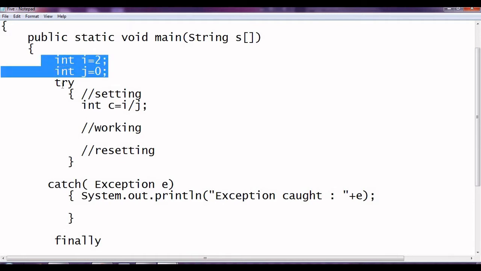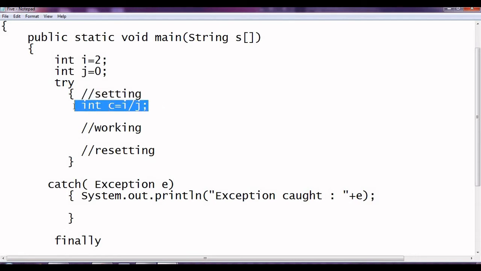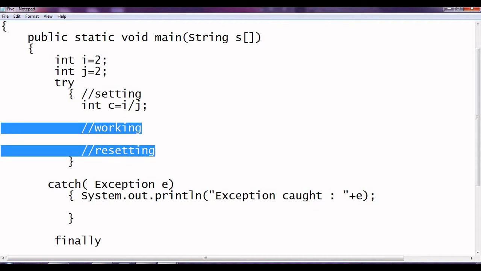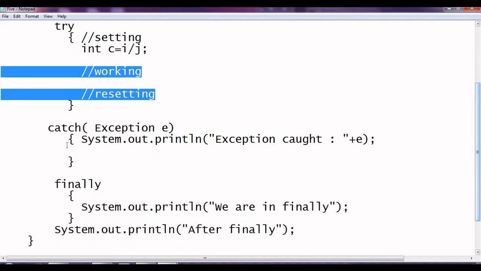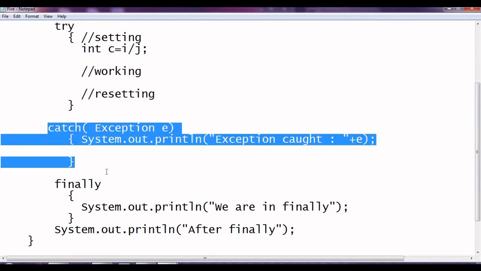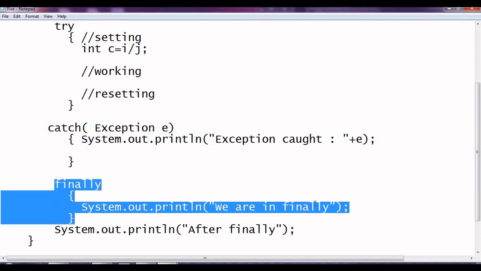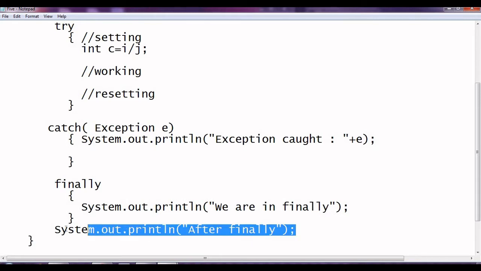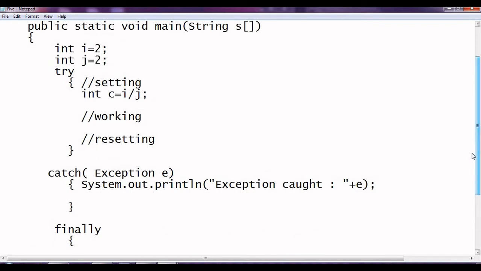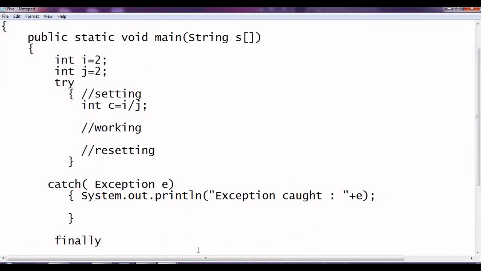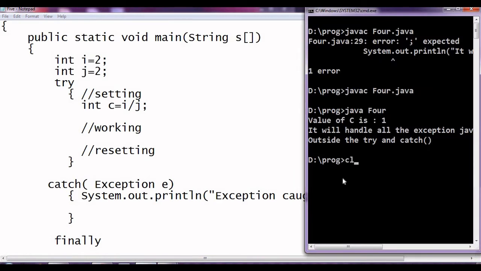We have i and j, and then we have a try block. Here we do the settings we want, and then we have c equal to i divided by j. If an error occurred... suppose we take j as 2. As there is no error, it will continue through this try block. Whatever code we have will continue. Resetting will not be skipped. We do not require the catch, but it will go for the finally. We are in finally will be printed, and after finally will be printed. So that will be the normal execution. It will not go for the catch, but it will go for the finally. Let us check it.